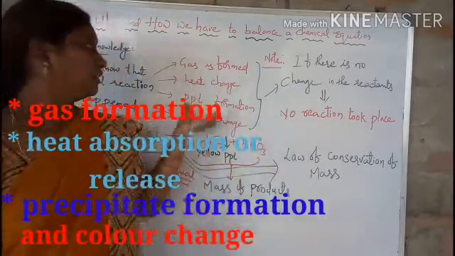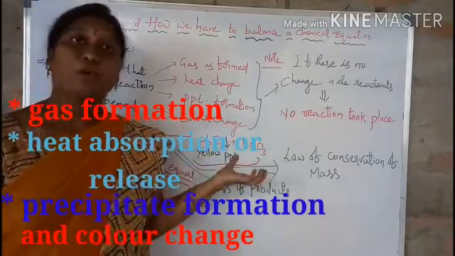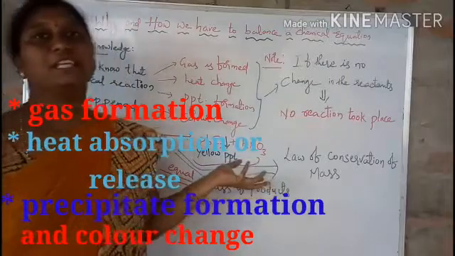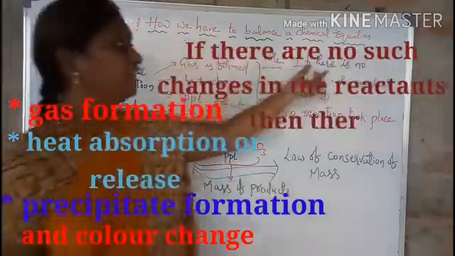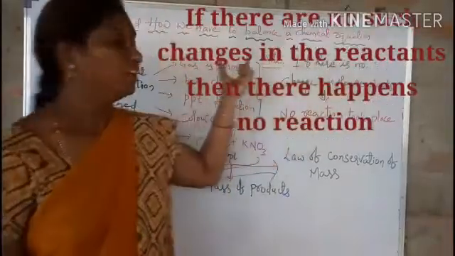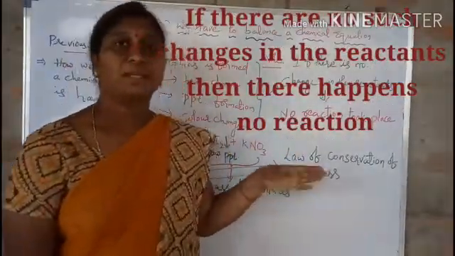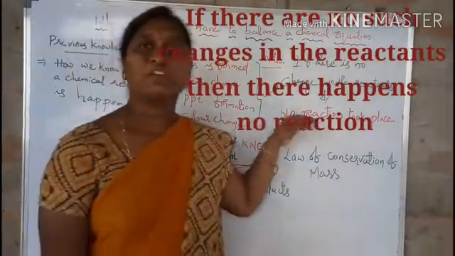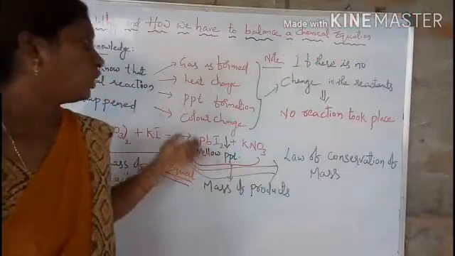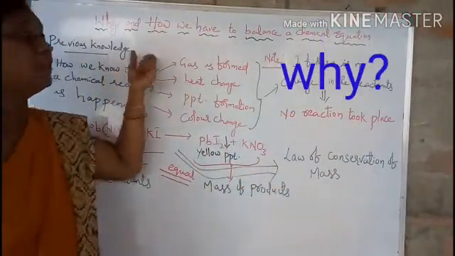If there are changes like these in the reactants, then we will confirm that a chemical reaction has happened. If there are no such changes and the reactants are as they were before and after mixing, then we will say that there is no reaction between the reactants. Okay, so today we have to know why we have to balance a chemical reaction.